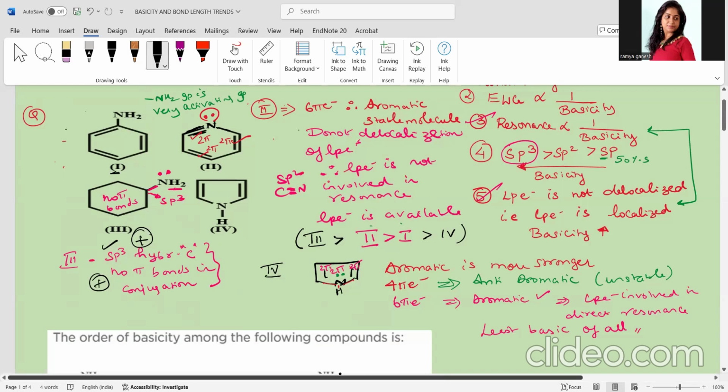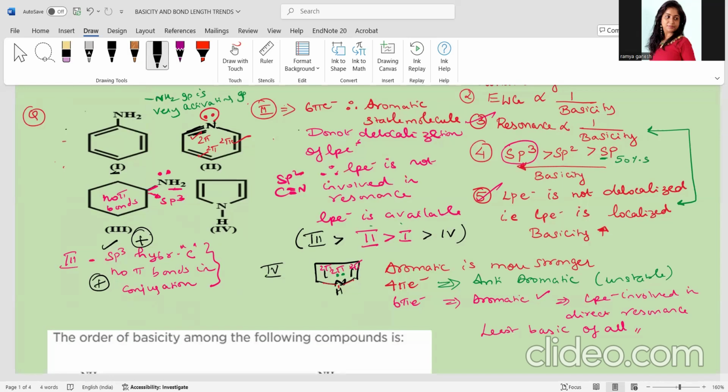Clear? So in this example, we have just seen so many possibilities. Correct or not? How can we ascertain the molecule? If any molecule has to be basic in nature, number one, it should not get involved in resonance. Clear? It should not get involved in resonance. So you can see that the second is not involved in resonance, children. The first is again not involved in resonance.